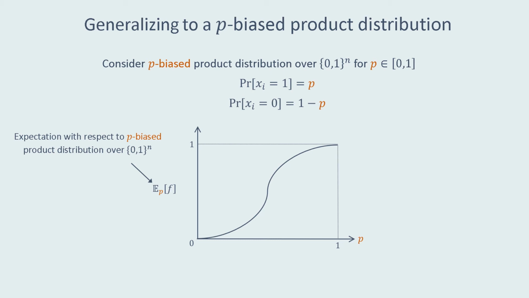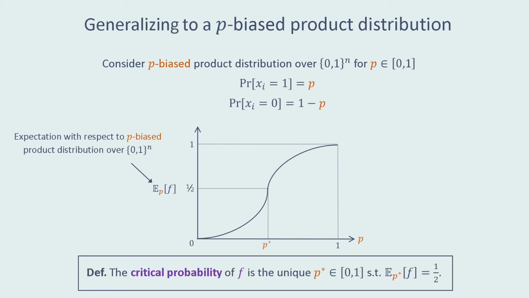And if f is monotone, the function in between will be a monotone increasing function in p. In particular, there will be some value p star for which the p star biased expectation of f is exactly 1/2. This value p star is known as the critical probability of f. For some intuition, suppose f is biased towards 1. So in the vast majority of inputs, f evaluates to 1. Since f is monotone, intuitively, the more 1s there are in the input, the more likely the function is to evaluate to 1.